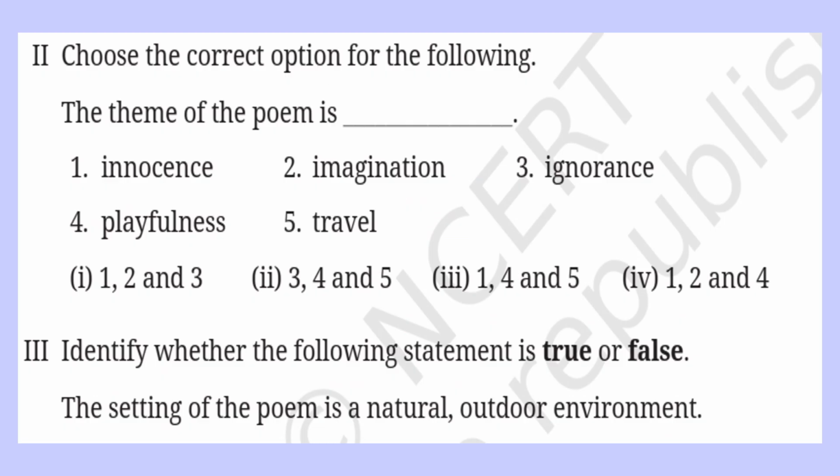Question number 2. Choose the correct option for the following. The theme of the poem is. Now what is the theme of the poem? Innocence, imagination, ignorance, playfulness, travel. The child is innocent, very innocent. Imagination, he was using his imagination. Ignorance means he had no knowledge, did not know anything. This is not correct. Playfulness, yes, he was making paper boats for play. Travel, does he want to travel from one place to another? No, not travel. So the correct option will be innocence, imagination and playfulness. That is 1, 2 and 4.